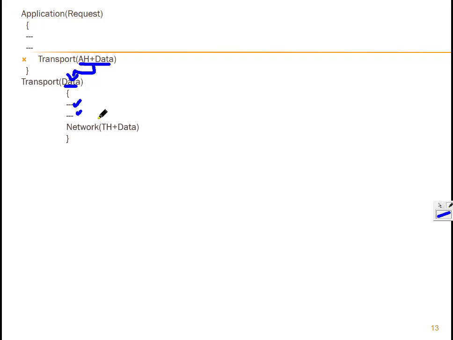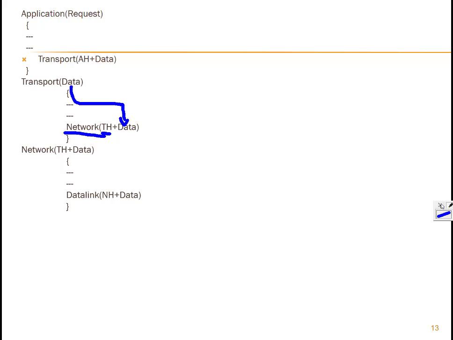The transport layer adds its own header, the transport header, and places the data over here, and then it is sent to the network function.